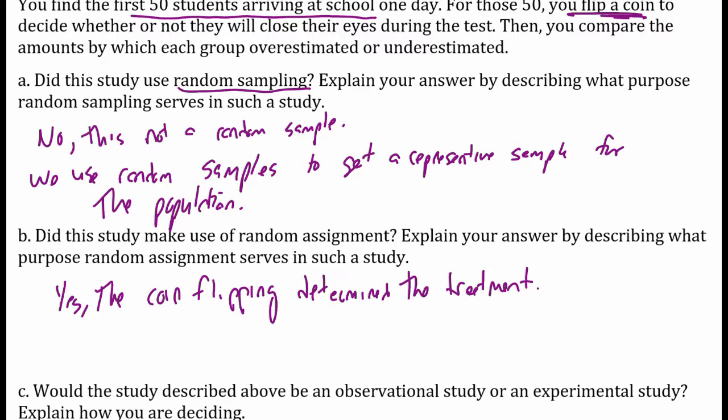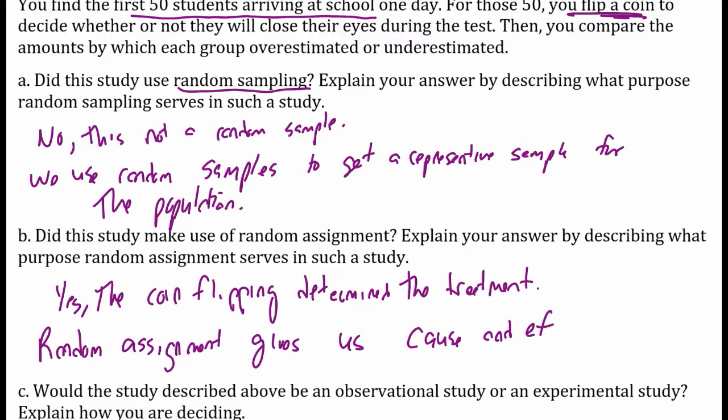Random assignment gives us cause and effect. Whenever we conduct an experiment, which we're going to answer in the next question, we want to randomly assign them to the two groups so that we can conclude that we have a cause and effect relationship. That way, random assignment will reduce the bias between the two groups. Randomness took care of who's in what group. There is no influence of the researcher deciding what ended up in which group.